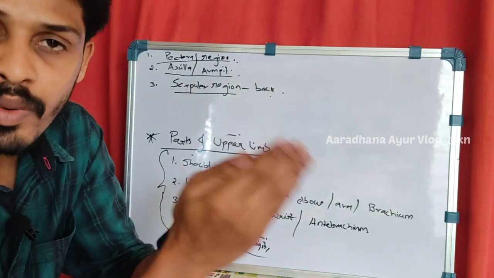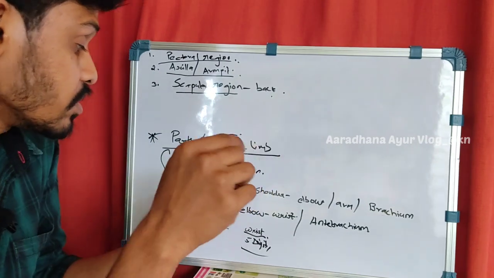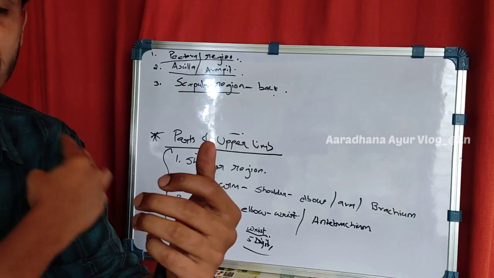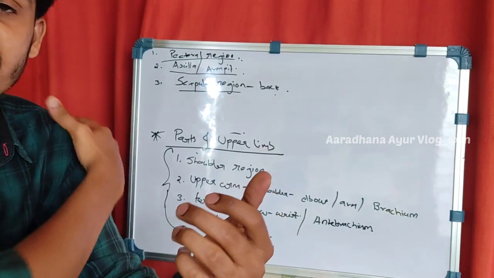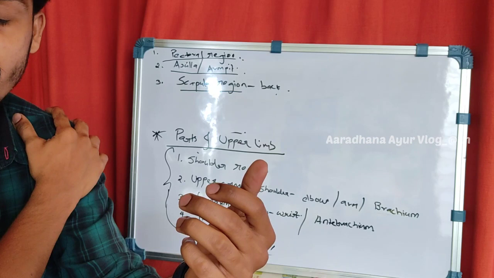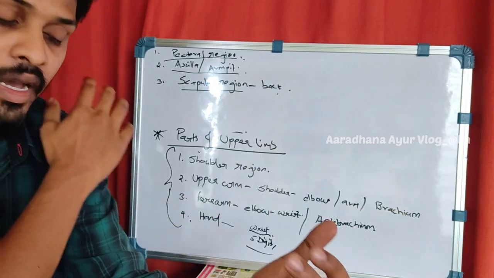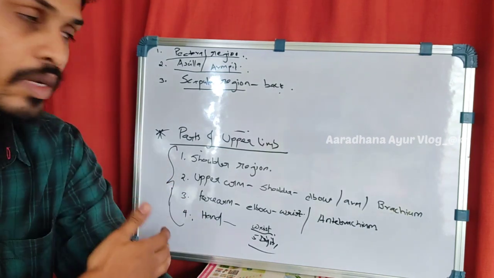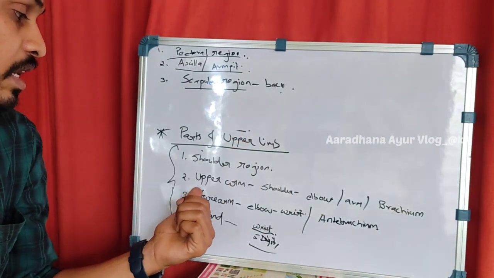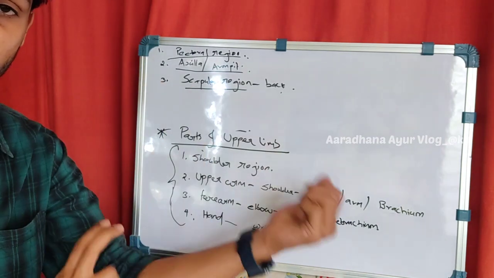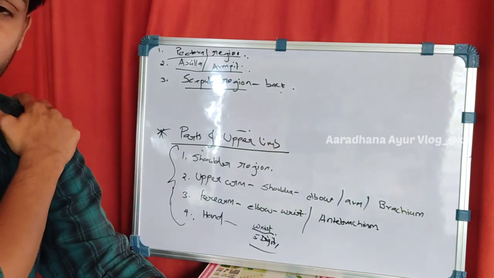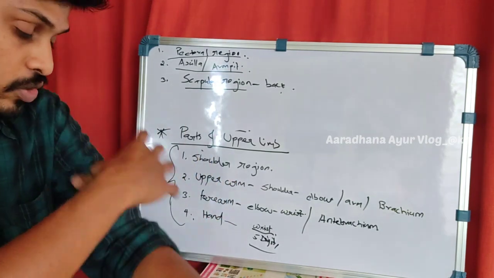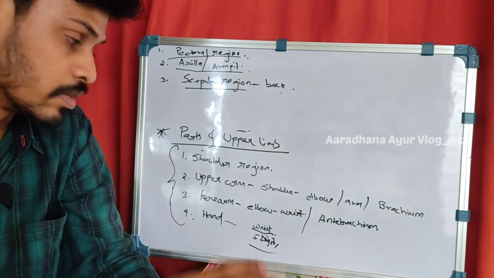So mainly in the parts of the upper limb, when we see, it comes the shoulder region. So this is the shoulder region. Here the clavicle bone is there, the humerus bone is there, and the scapular bone makes this joint. So it is known as the shoulder region, and from the shoulder region to the elbow region, we call it the upper arm, from shoulder to the elbow.